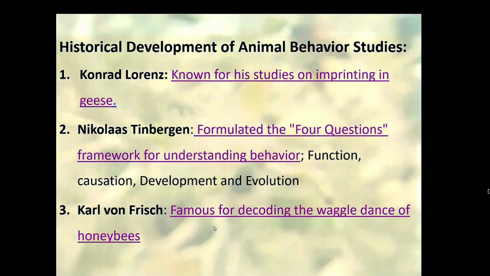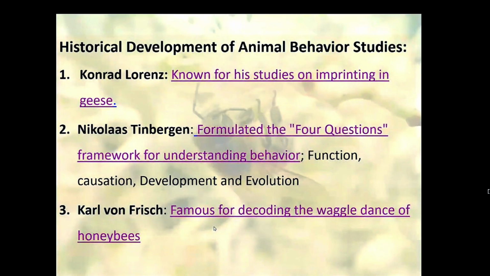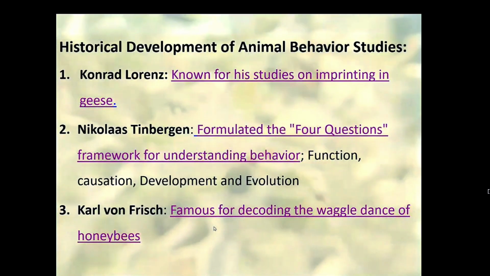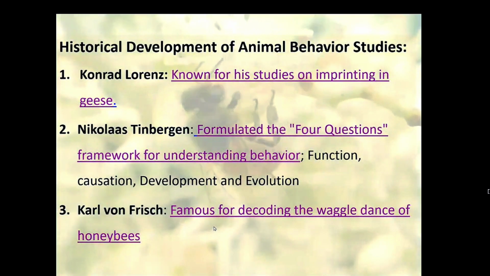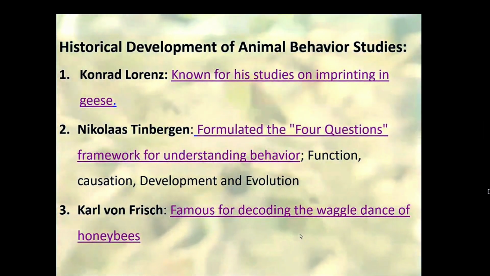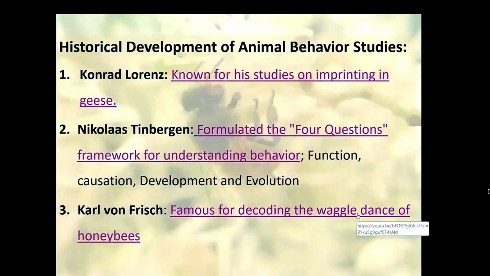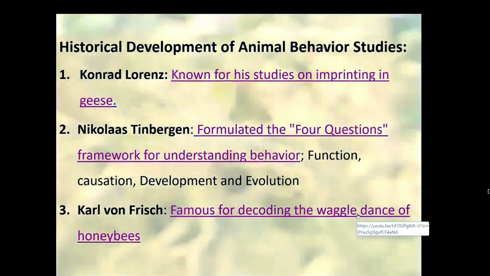His research contributed to inspiring the studies of animal communication and cognitive ability of insects. So I would like to show how the bee communicates with the help of the waggle dance and how they can detect the food source.